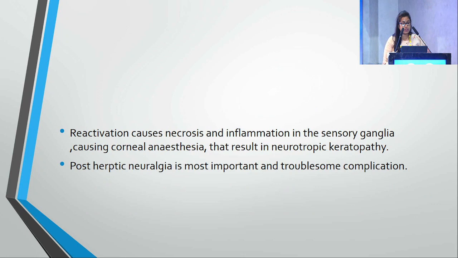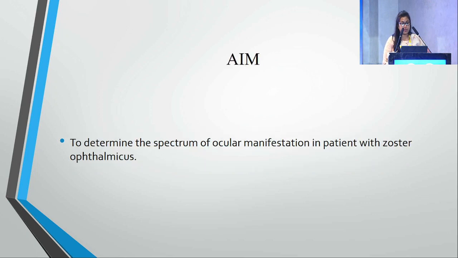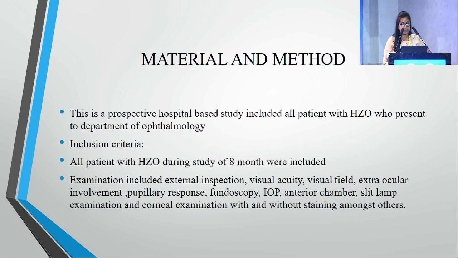Reactivation causes necrosis and inflammation in the sensory ganglia, causing corneal anesthesia that results in neurotrophic keratopathy. Post-herpetic neuralgia is the most important and troublesome complication. My aim is to determine the spectrum of ocular manifestation in patients with herpes zoster ophthalmicus.